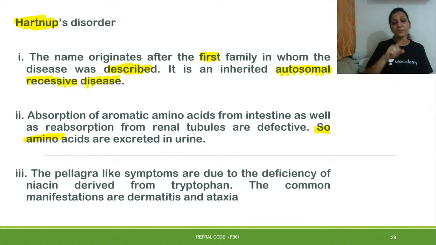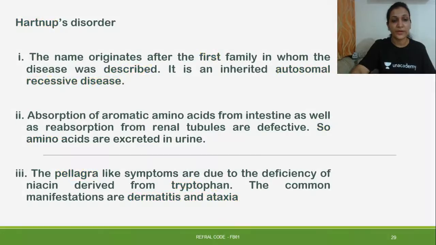If the mechanism is defective, it will lead to pellagra-like symptoms due to deficiency of niacin derived from tryptophan, and the manifestations are dermatitis and ataxia, right?